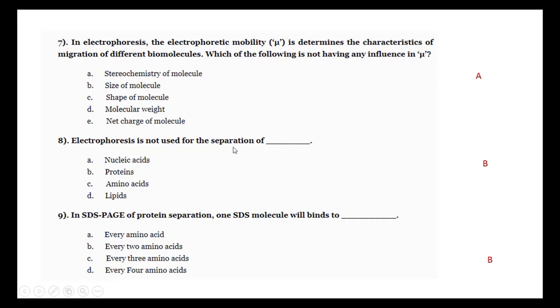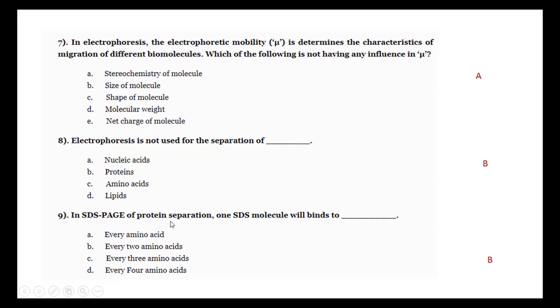Electrophoresis is not used for separation of which one? See, electrophoresis is used to separate biological macromolecules which are charged molecules. So nucleic acids, proteins and amino acids are generally separated through electrophoresis. Lipids cannot be separated by electrophoresis.